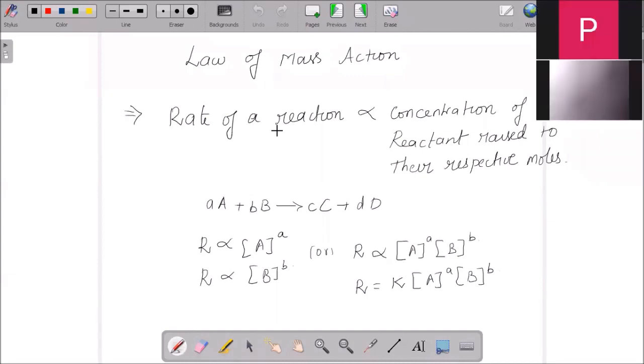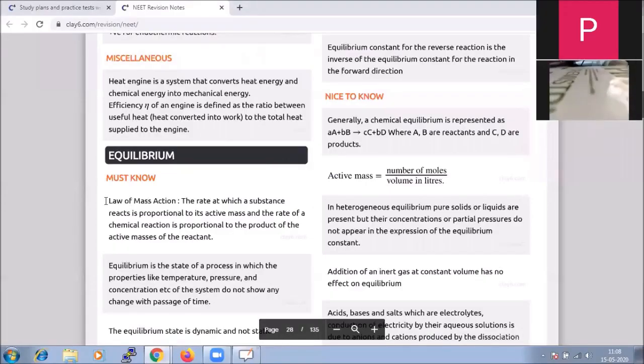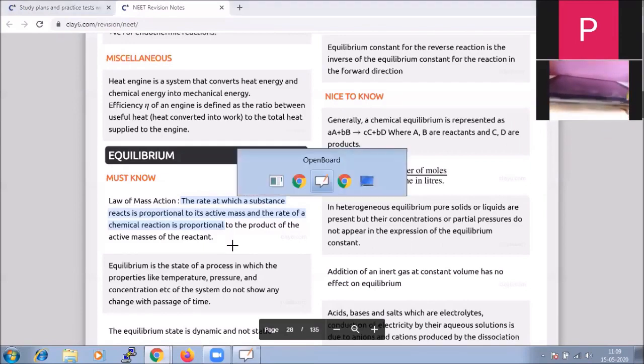The most important part of this chapter, equilibrium, is the law of mass action. What do we say in the law of mass action? The rate at which a substance reacts is proportional to its active mass, and the rate of a chemical reaction is proportional to the product of the active masses of the reactants.